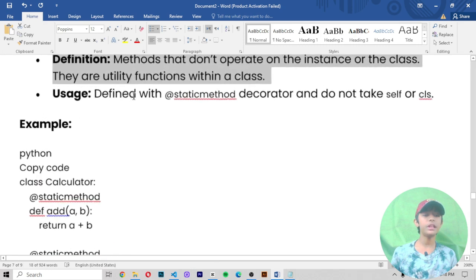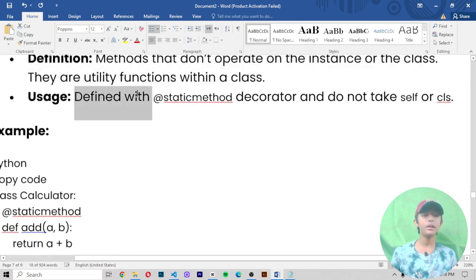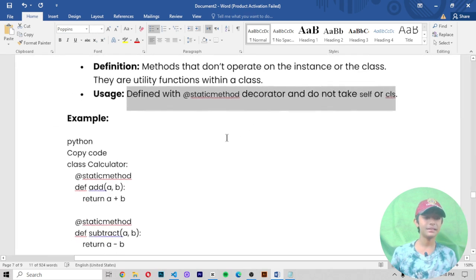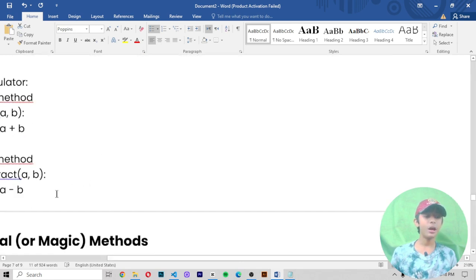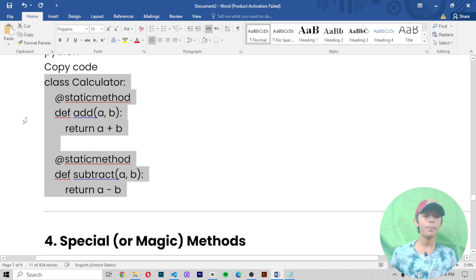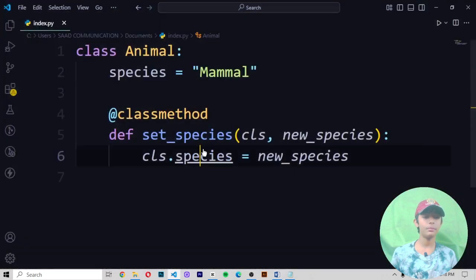The usage of the static method: it is defined with the @staticmethod decorator, and does not take self or cls. Now let me give you an example of it. This is one example, and you can run this code in your Python. Now let me copy it and then paste it.